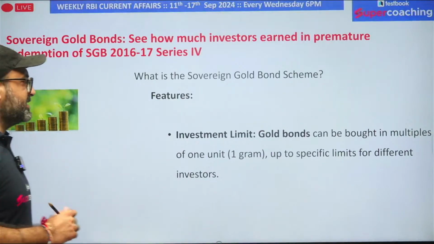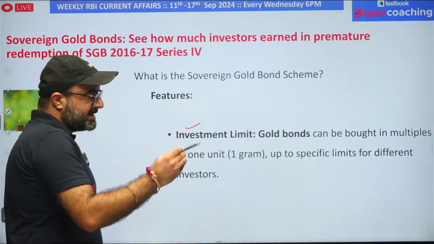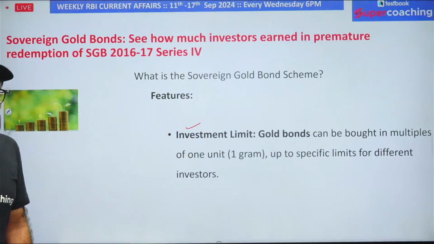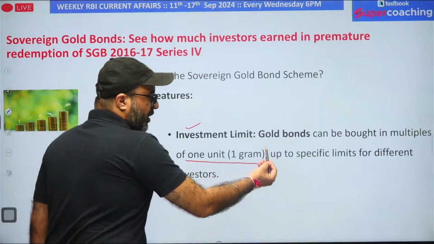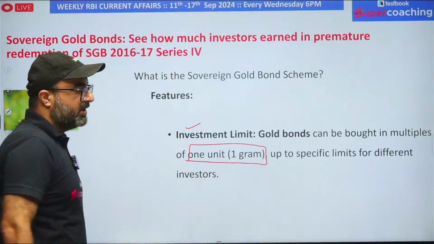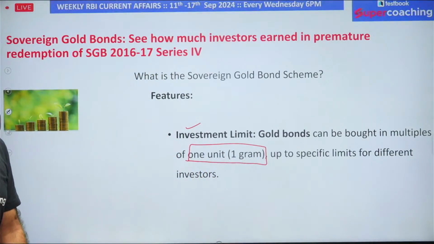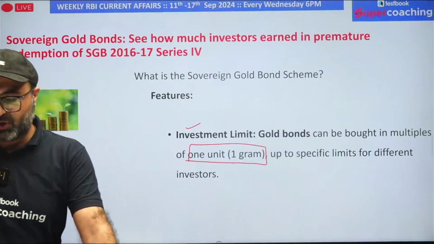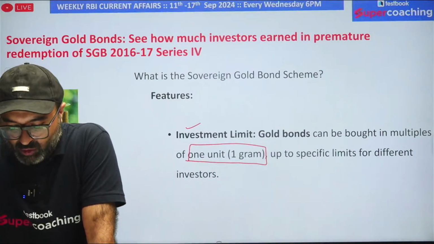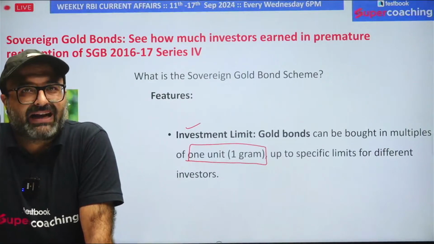The next point is, what is the investment limit? As I said, everyone can purchase these bonds, and these bonds are available with the smallest unit of 1 gram. So the smallest unit for purchasing the sovereign gold bond is 1 gram. That means you can purchase a sovereign gold bond equivalent to the value of 1 gram.